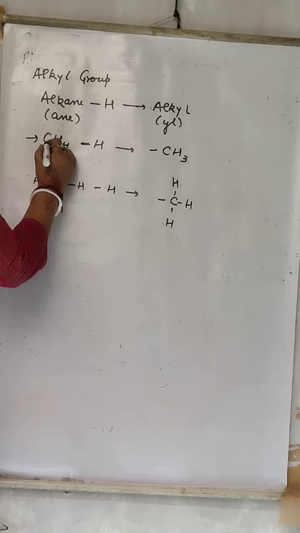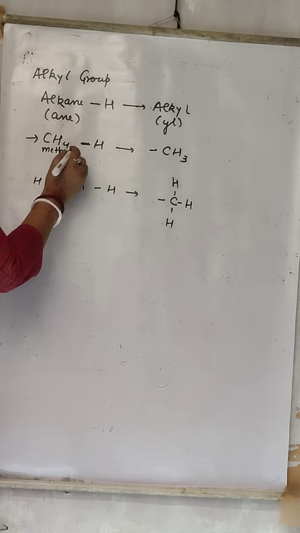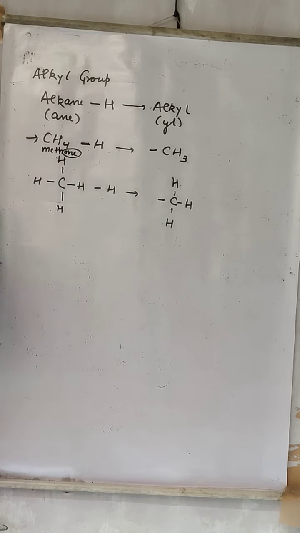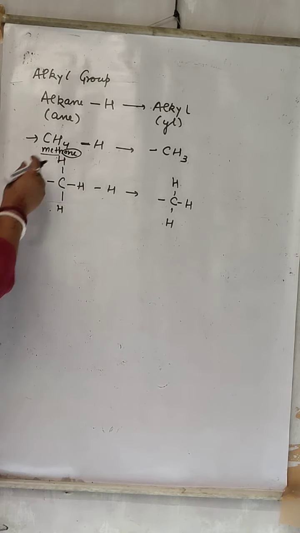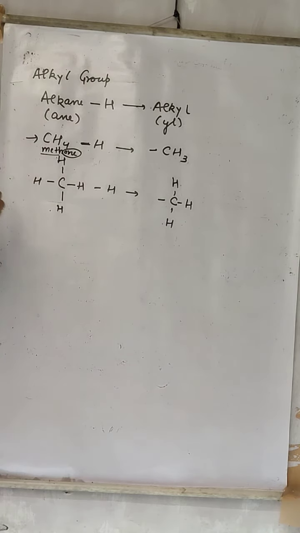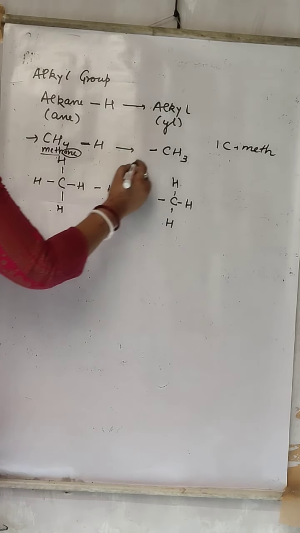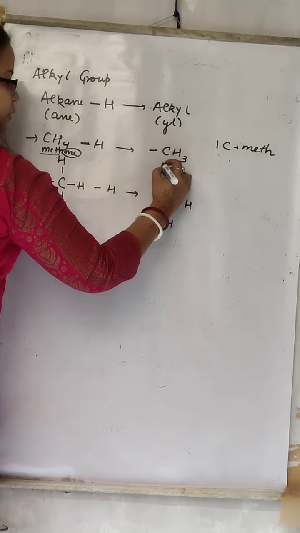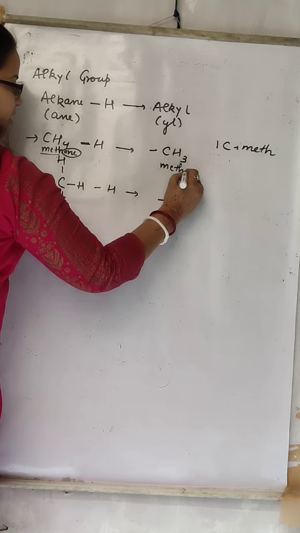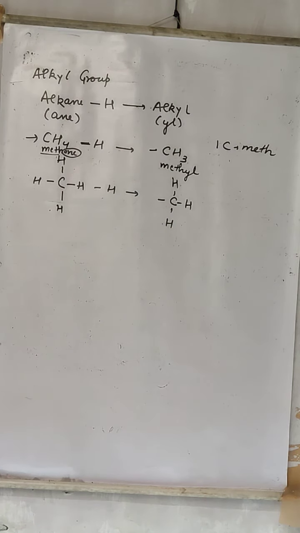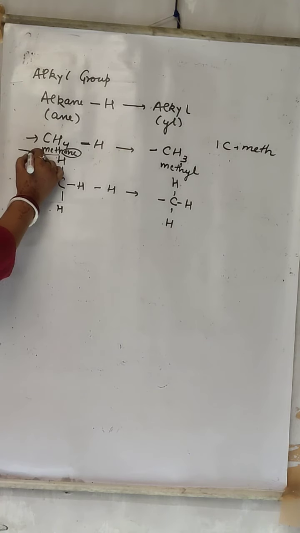One carbon is there, it is called methane. The suffix is ane, right? So meth will be the common name, because if we have only one carbon, we use the prefix meth. So meth is there, one hydrogen removed. What is left is alkyl, and the suffix is yl. So to meth we add yl. So what will be the name of this CH3? Methyl, right? This is the structure of CH4.